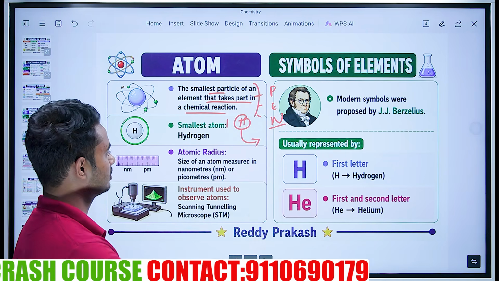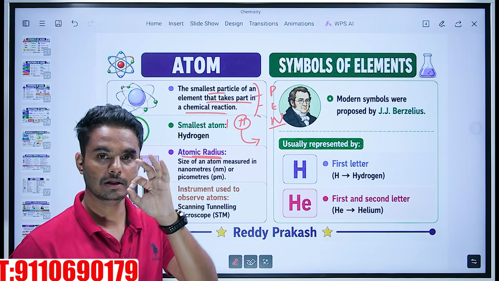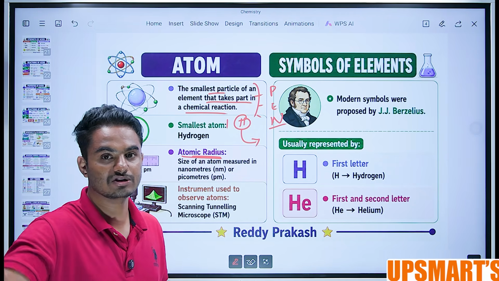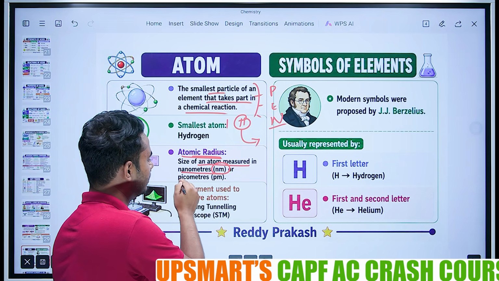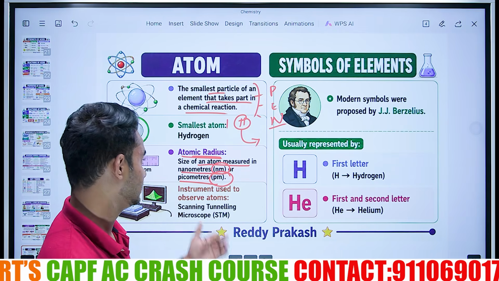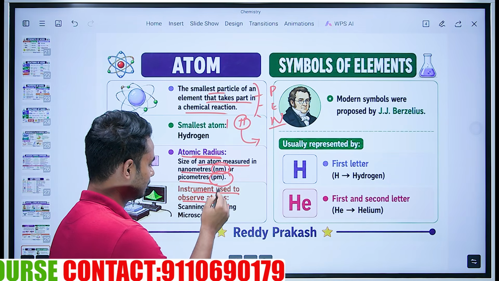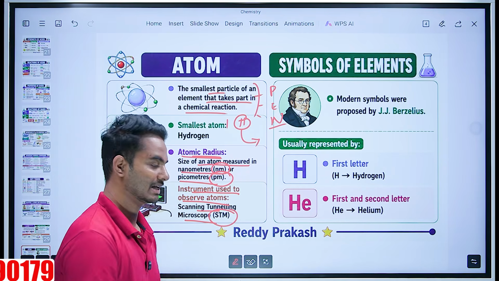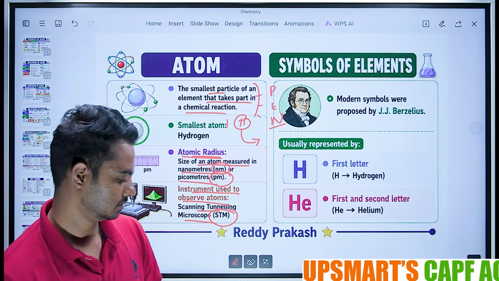Okay. Next is atomic radius. Atomic radius means an atom will be there. What is the radius of the atom? That will determine the size of the atom. Size of an atom will be measured in nanometer or picometer. That is the atomic radius. Next, the instrument used for this observation is the scanning tunneling microscope, STM. Scanning tunneling microscope is something which is used to observe the atoms.